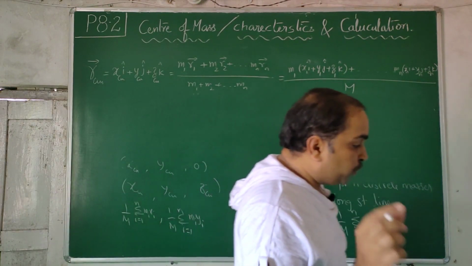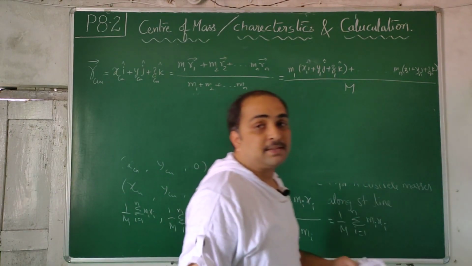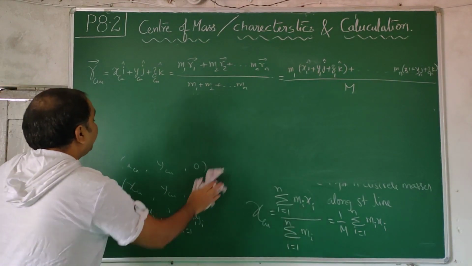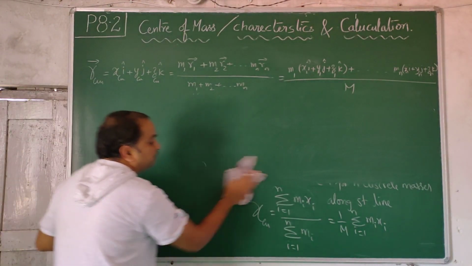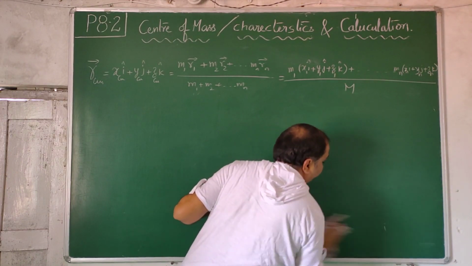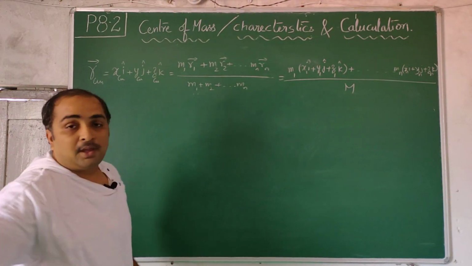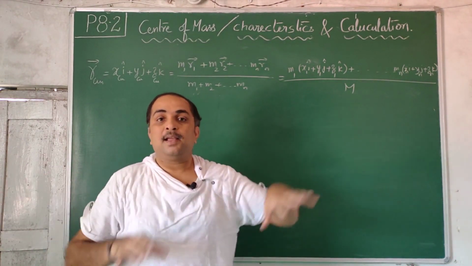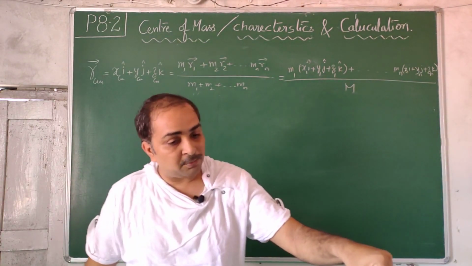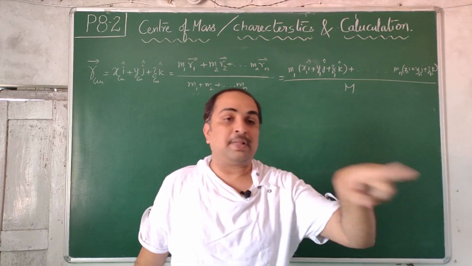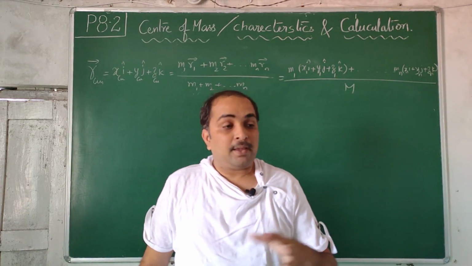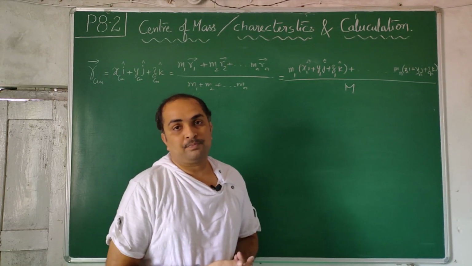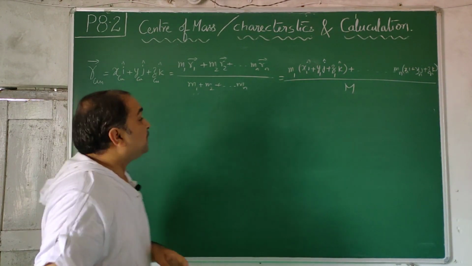So by knowing the individual position vectors of each of the masses, we can find the center of mass of the overall system. Interestingly, if there are so many particles, all at fixed locations, one location comes as the center of mass. But if one, two, many, or all of them are moving, then the position of the center of mass changes.